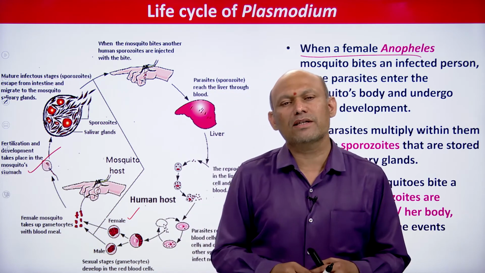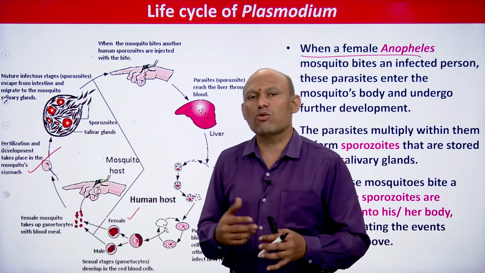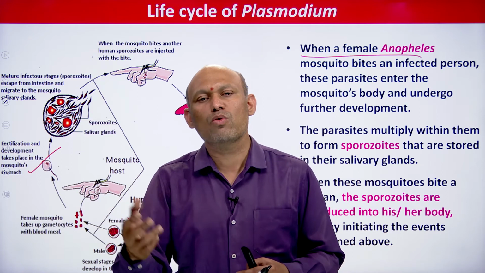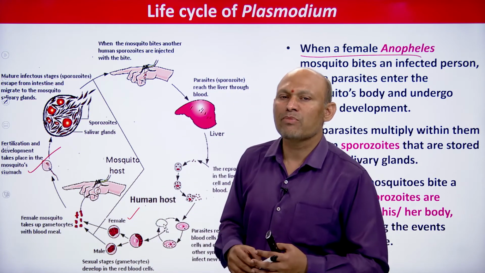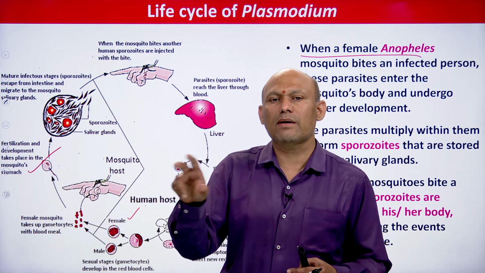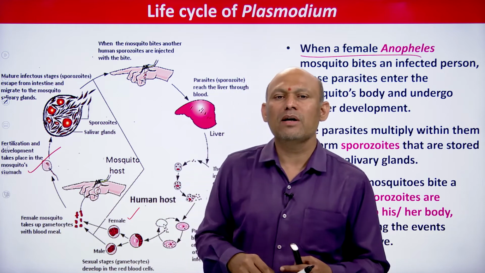As a result of fertilization, a zygote is formed. The zygote undergoes some changes and transforms into a vermicule or ookinete. Then that vermicule transforms into an oocyst. It becomes round, and around it a small cyst is formed. So, the oocyst will be formed.